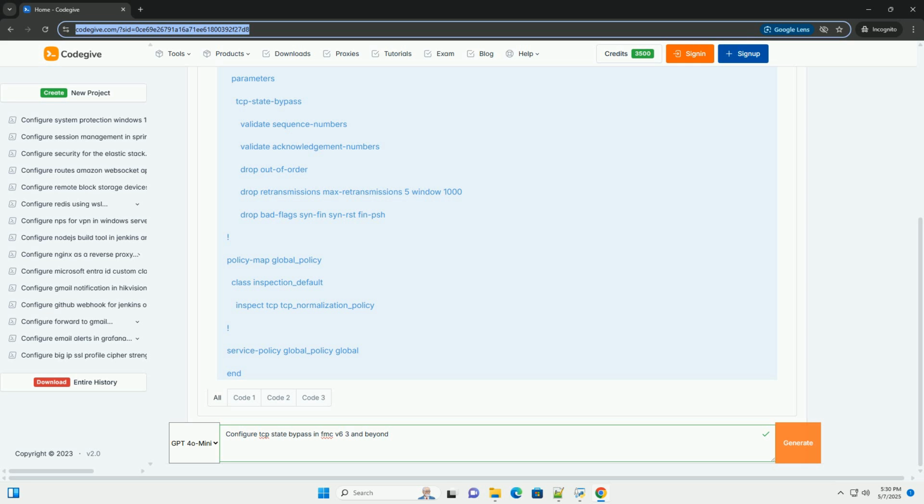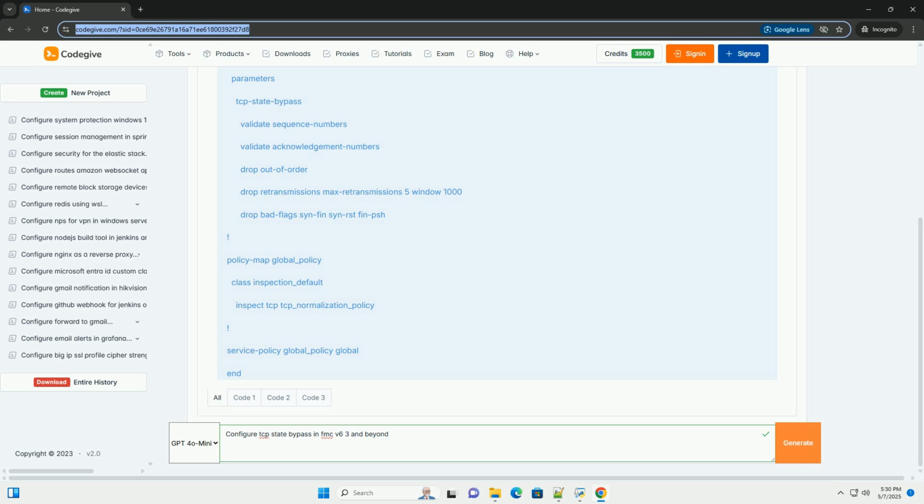While you primarily configure TCP state bypass through the FMC's GUI, understanding the underlying concepts can be aided by considering theoretical CLI equivalents for a hypothetical direct configuration on the FTD. Hypothetical CLI example, illustrative only. policy-map type inspect tcp_normalization_policy defines a TCP inspection policy map.